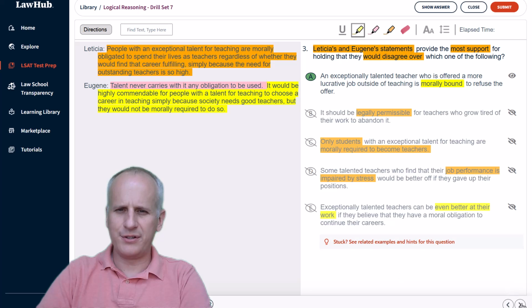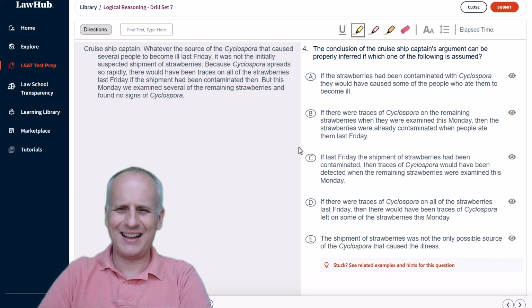Moving on from question 3, we've got question 4. We've got a highlight tool ready to go, and we're going to read the question stem first. It states, the conclusion of the cruise ship captain's argument can be properly inferred if which one of the following is assumed. Okay, so this is an assumption task. So we just highlight assumed, and that's fine enough. We don't really need to highlight any other task when it comes to identifying assumption.